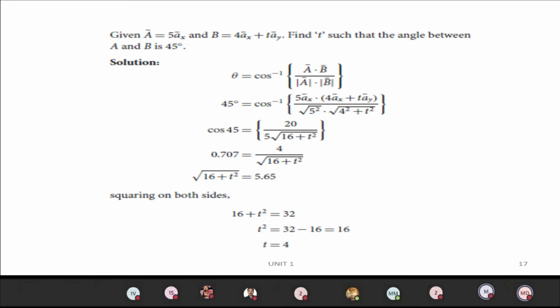Then we have to remove the square root, so we are squaring on both sides. So 16 plus t square equal to 32. That gives t square equal to 16. For t, we are taking the positive value as 4. Actually, plus or minus 4 is what you will get, but we are taking the positive value. T equal to 4.